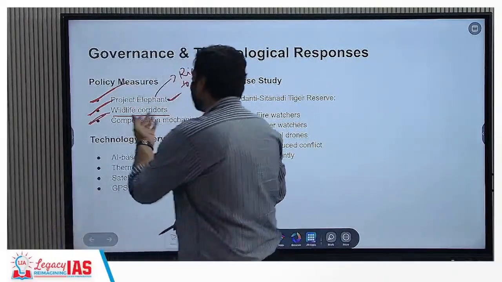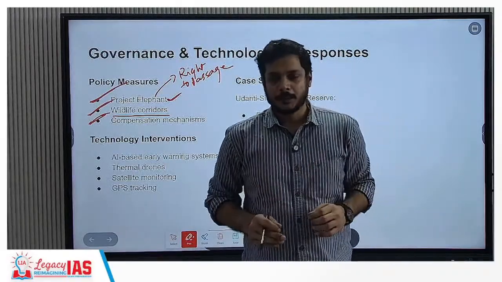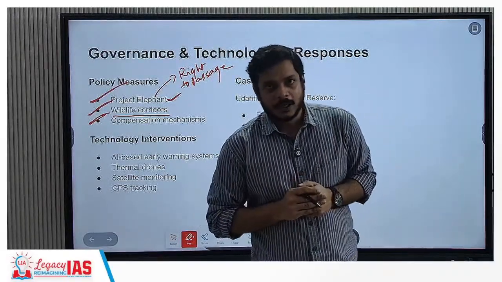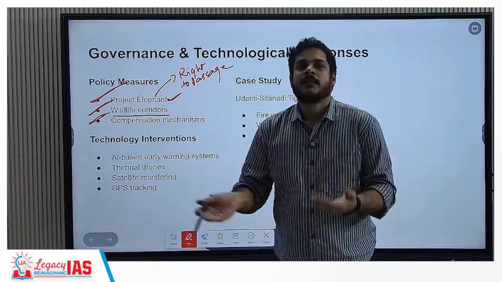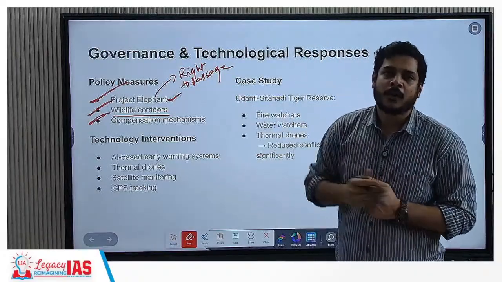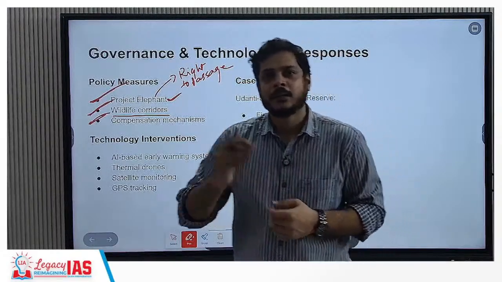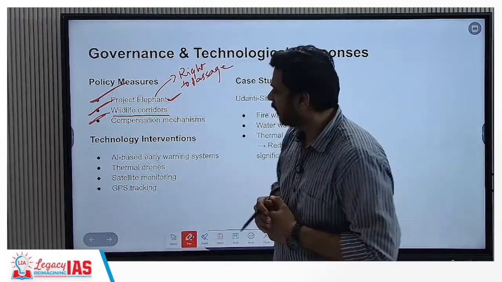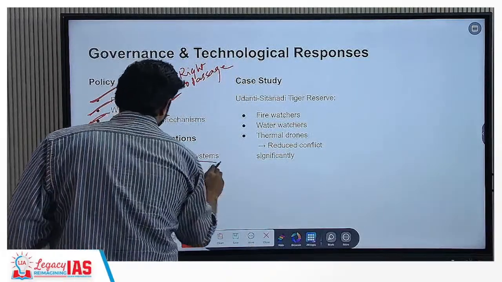Compensation mechanisms are also there. Compensation mechanisms particularly point to the people who are a part of this human-wildlife conflict, and who have lost their livelihood income, lost lives, or lost certain properties. Any kind of compensation is given so that they do not get involved and go for retaliatory killings of these animals.